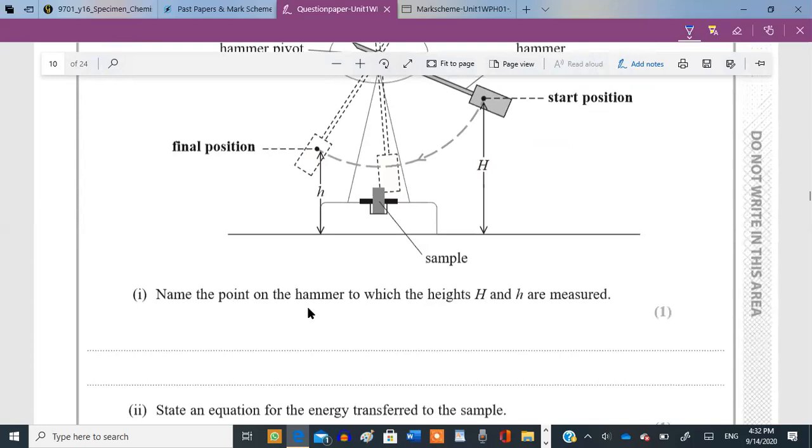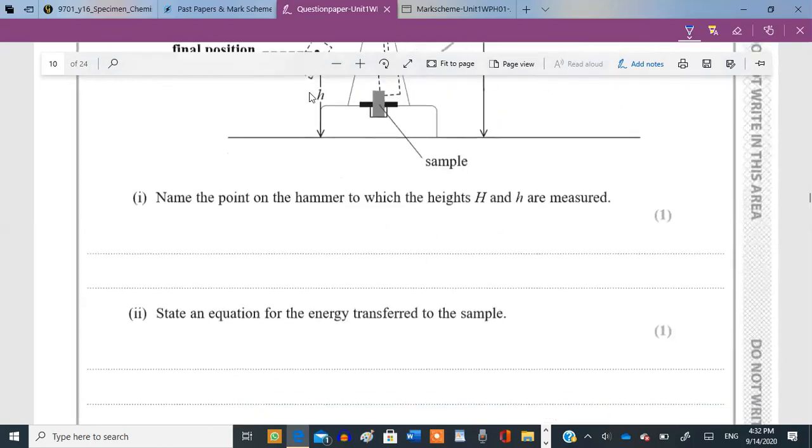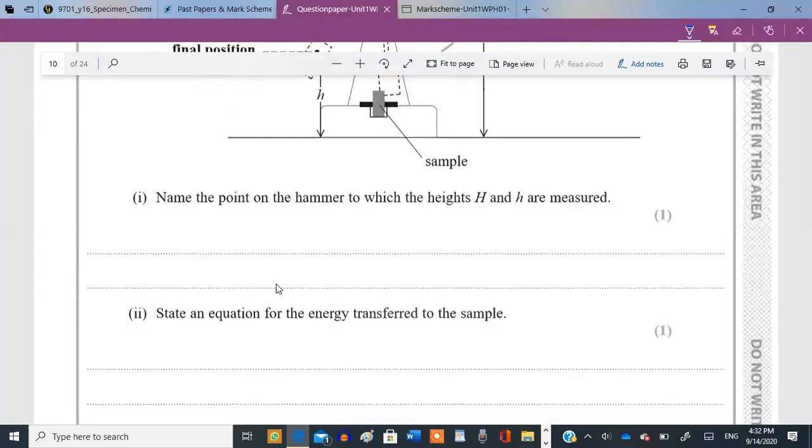Name the point on the hammer to which the height h and h are measured. What point is this? Well, this point seems like the point of the weight or the center of gravity, but let's look at it. Yep, that's the answer, center of gravity.